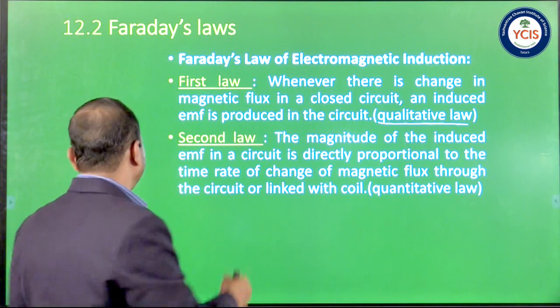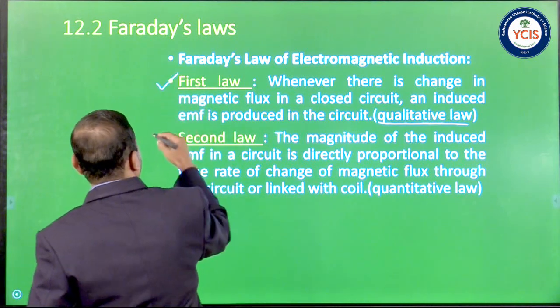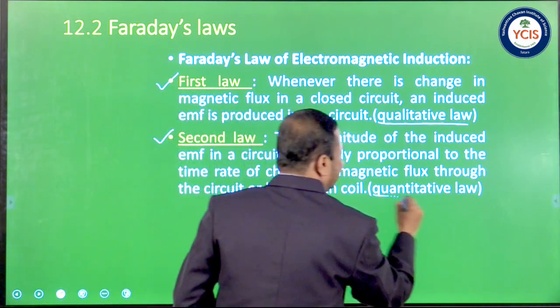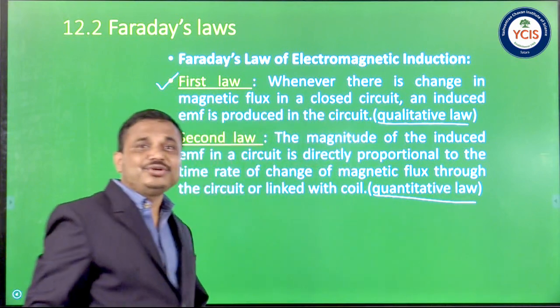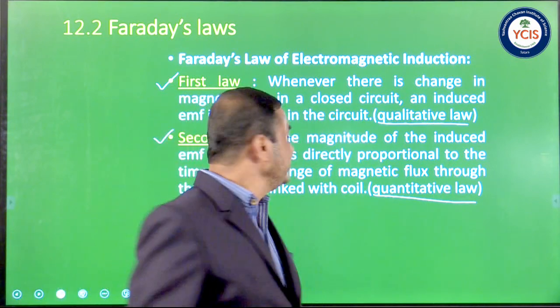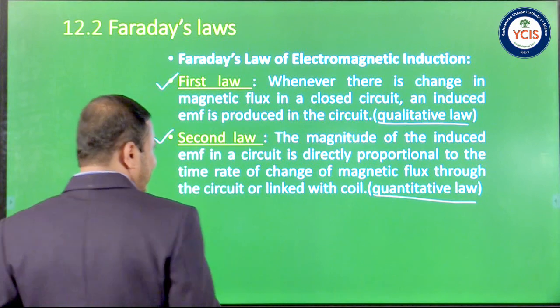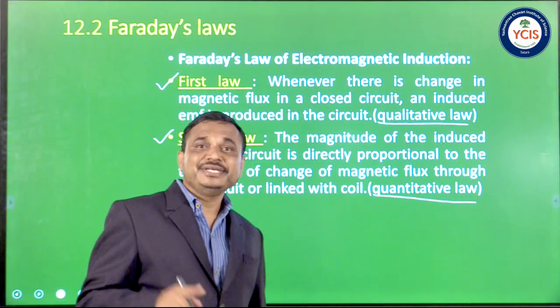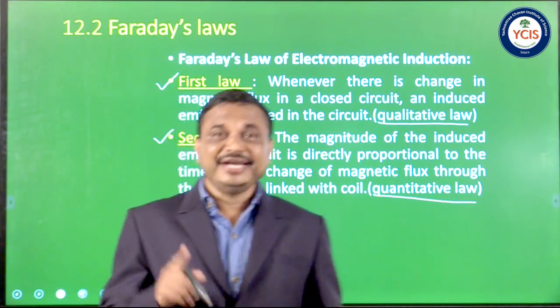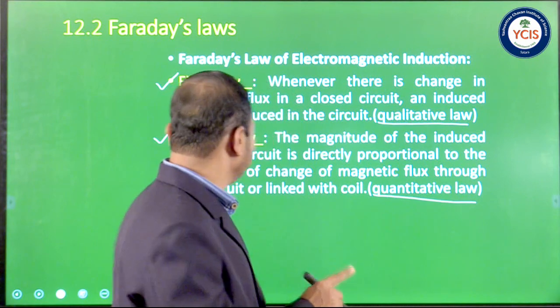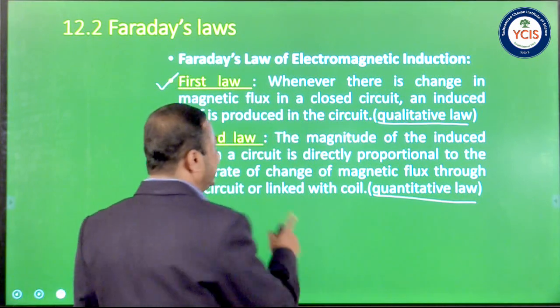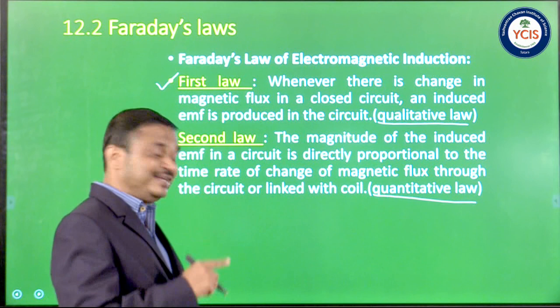Then the second law. The first law is a qualitative law, while the second law is a quantitative law, which is related to the magnitude of induced EMF. According to the second law, the magnitude of induced EMF is directly proportional to the rate of change of magnetic flux. So E is directly proportional to d phi by dt.